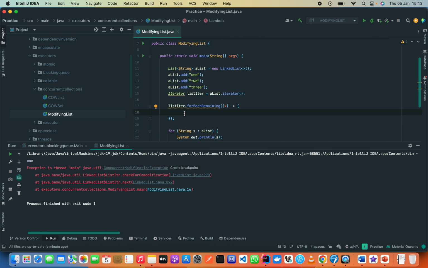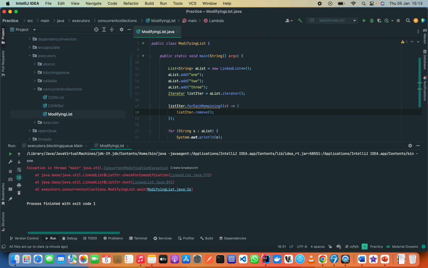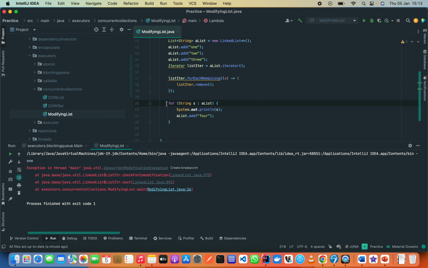So what we can do is say list iterator dot remove. Let's try and run this code. We will undo whatever we wanted to do. We see that we also get this exception.